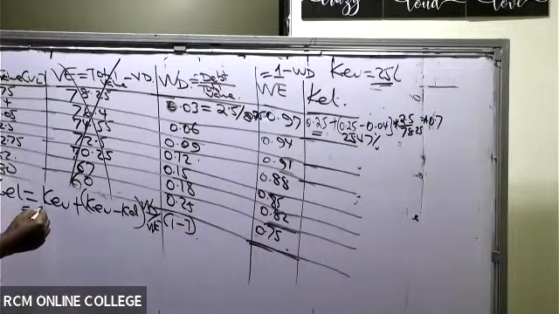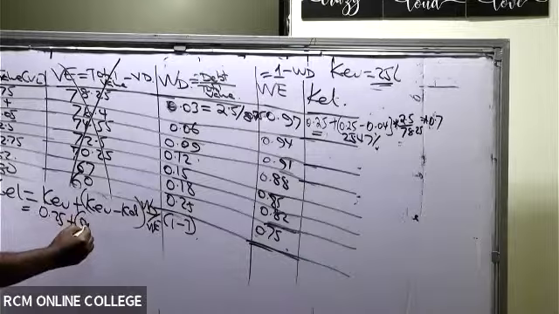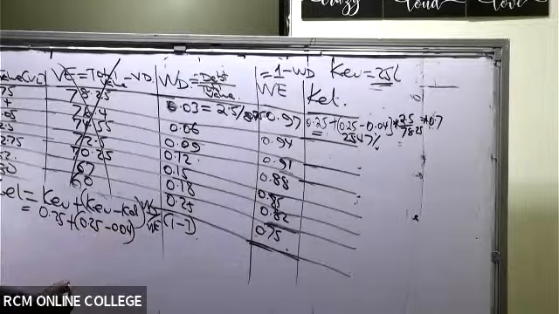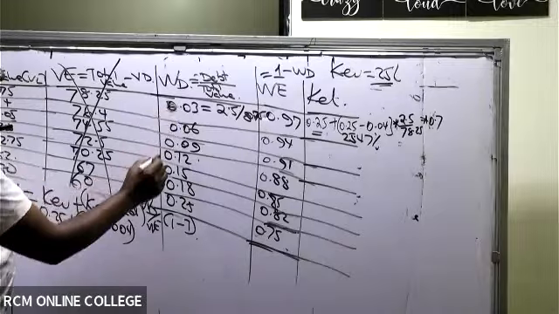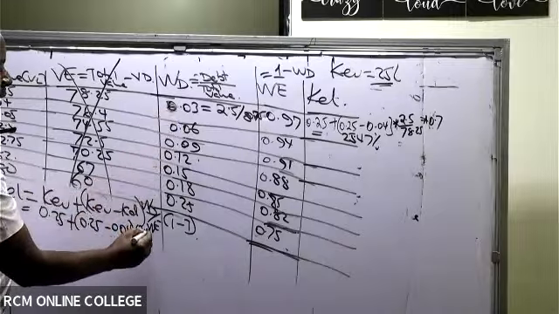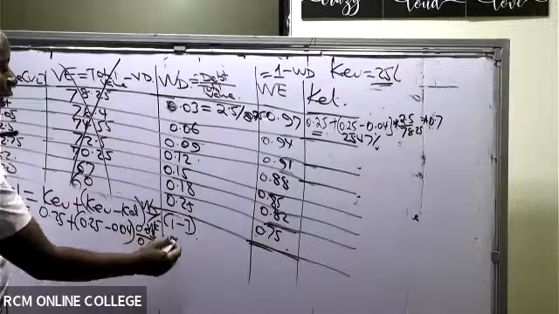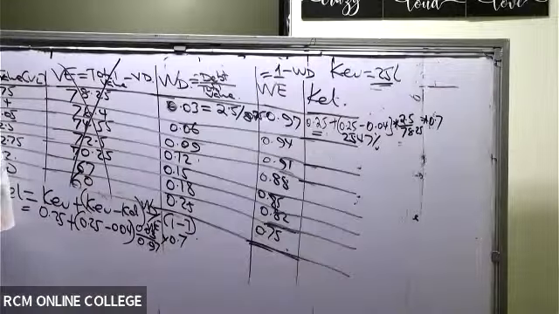So in this case, it would have been 0.25 plus (0.25 minus Kd, which is 0.04) into weight of debt, which here is 0.03, over weight of equity. Apart from rounding off errors, the answers should be the same.